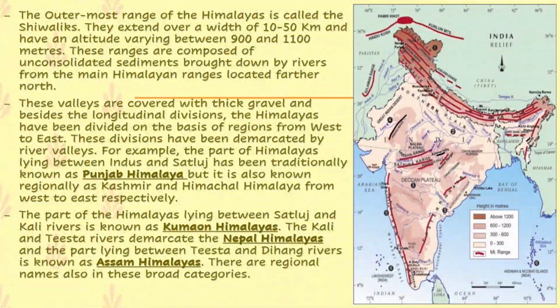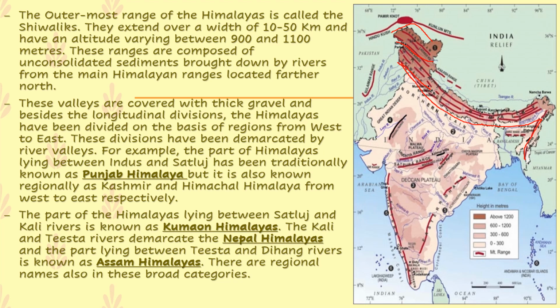So in the earlier slides, children, we studied about the greater Himalayas and the lesser Himalayas, and we are going to study now about the outermost range of the Himalayas, that is called the Shivaliks. You can find the Shivalik ranges over here. Clear? They extend over a width of 10 to 50 kilometers and have an altitude varying between 900 to 1100 meters.